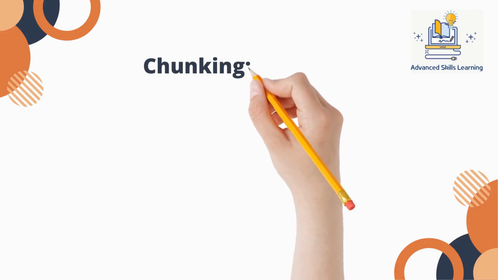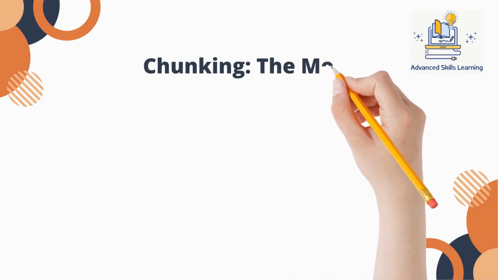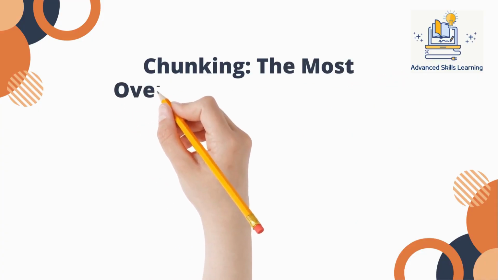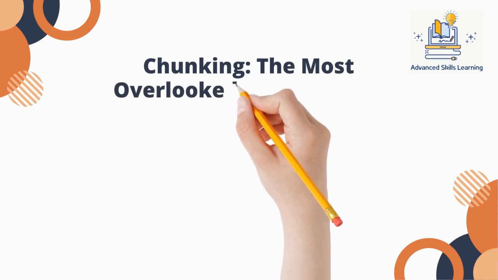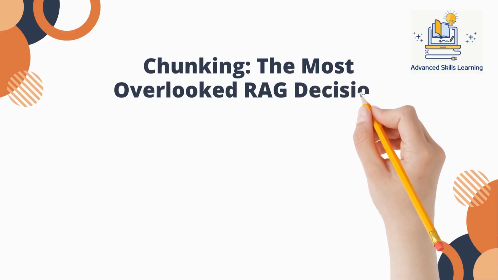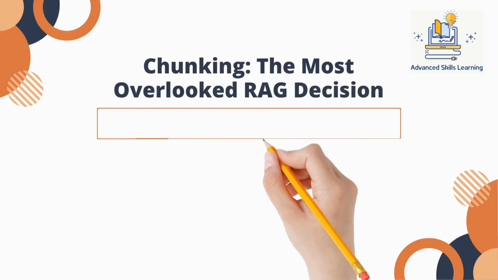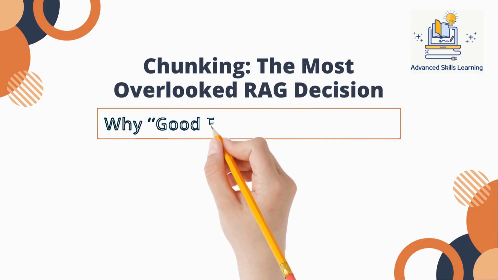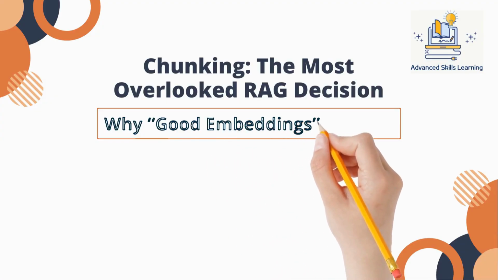In retrieval augmented generation systems, we often obsess over visible components: models, embeddings, vector databases, prompts, and even GPU choices. But there is one decision that quietly shapes every answer your system produces, and it's almost always decided once and then forgotten. That decision is chunking.